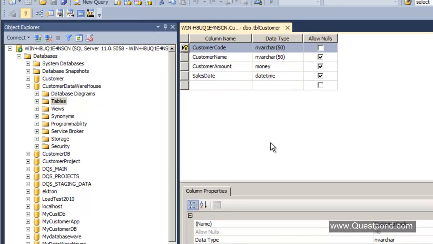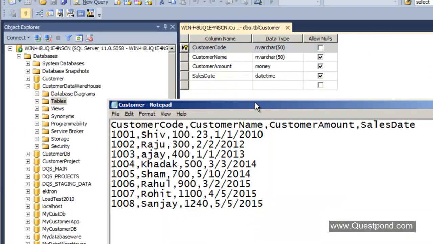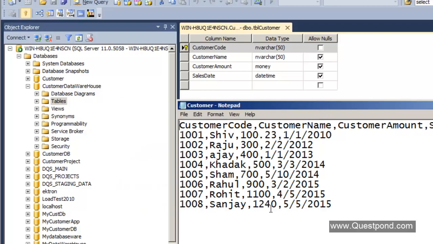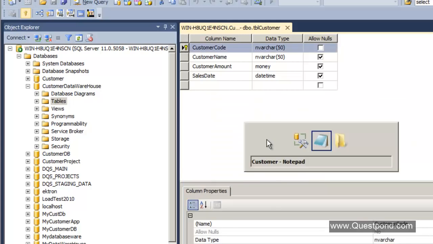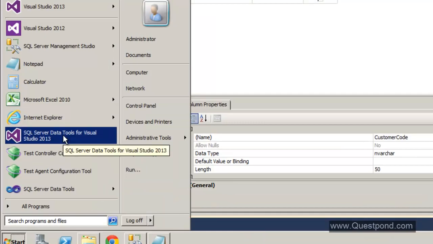So now our main goal is to load the data from the CSV file into this SQL Server table. In order to do this, remember we said we have to use SSIS to do the ETL, SSAS to do the analysis, and SSRS to do the reporting. At this moment our goal is to extract the data from this file and push it to this table. So let us open SQL Server Data Tools for Visual Studio 2013.